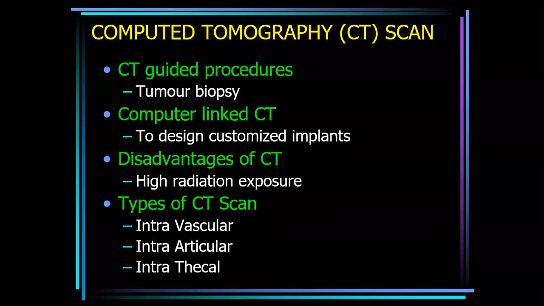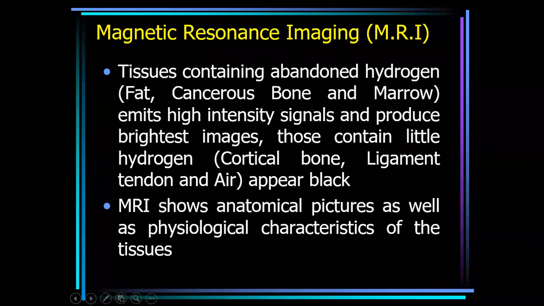Disadvantages of CT: high radiation exposure. Types of CT scans: intravascular, intra-articular, intrathecal.